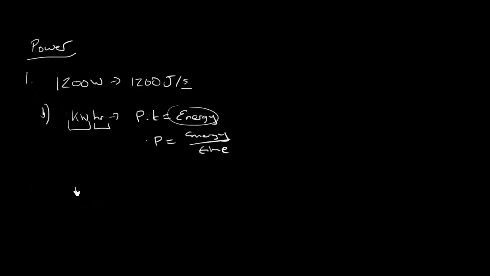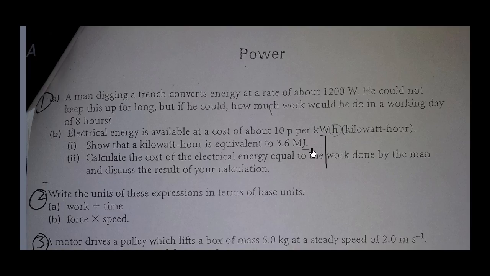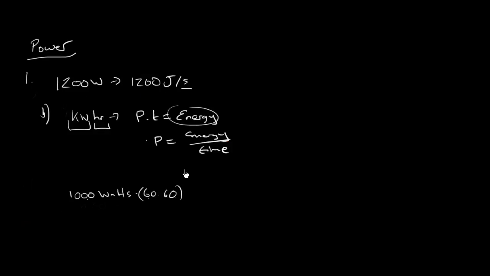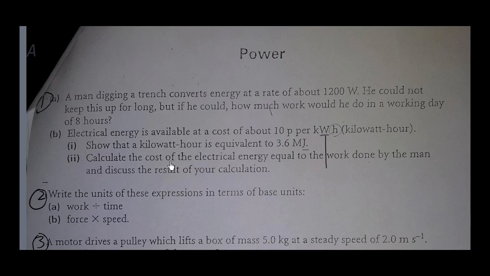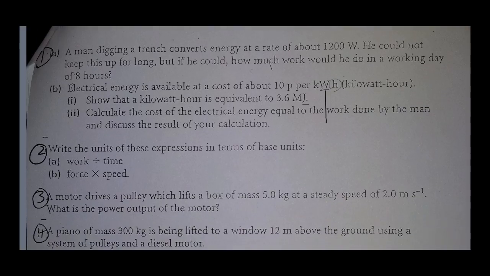That's easily done because 1 kilowatt hour means 1000 watts times 1 hour, and 1 hour is 60 seconds times 60 minutes, and so from there you should get 3600 from here and then 1000 from there, and you get to 3.6 megajoules. This would be 3600, sorry. Okay, so that makes sense. And they ask you for the electrical cost equal to the work done by the man and discuss the result of your calculation. So I'll let you do that. The answers are on the sheet and you should be able to do that, no problem.